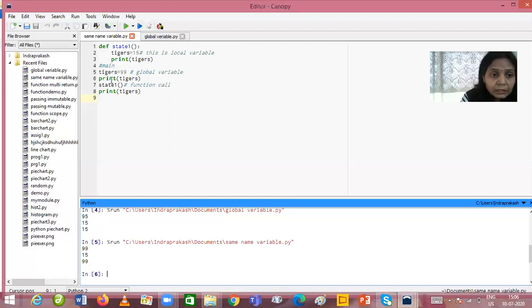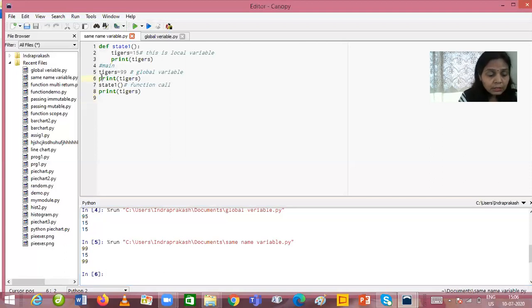So when we print this value in statement 6, it will print 99 because it refers to the value of this global variable which is declared in statement number 5, right? So it will print 99.